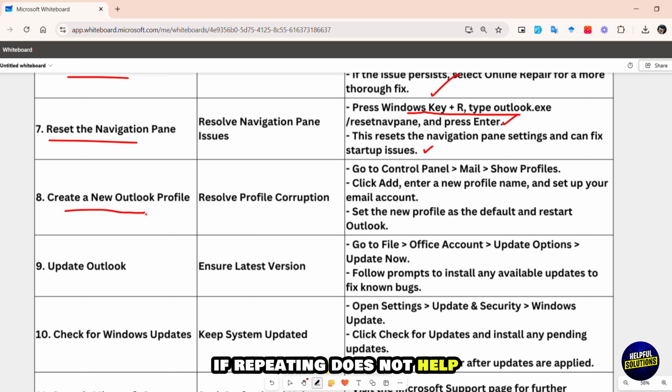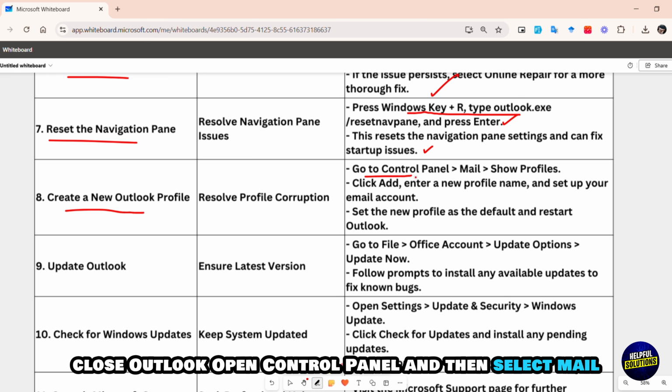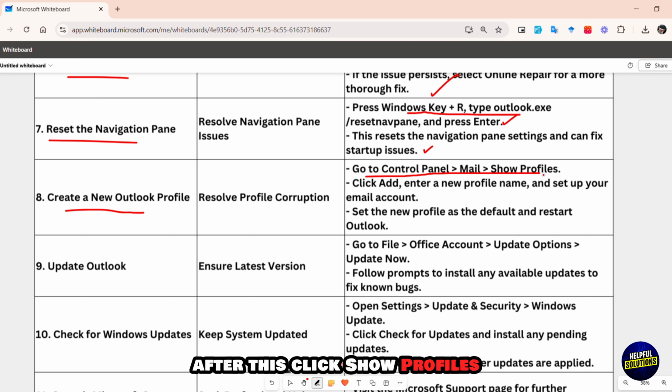If repairing does not help, then create a new profile. For this, close Outlook, open Control Panel and then select Mail. After this, click Show Profiles. Then click Add, enter a name and set up your email account.